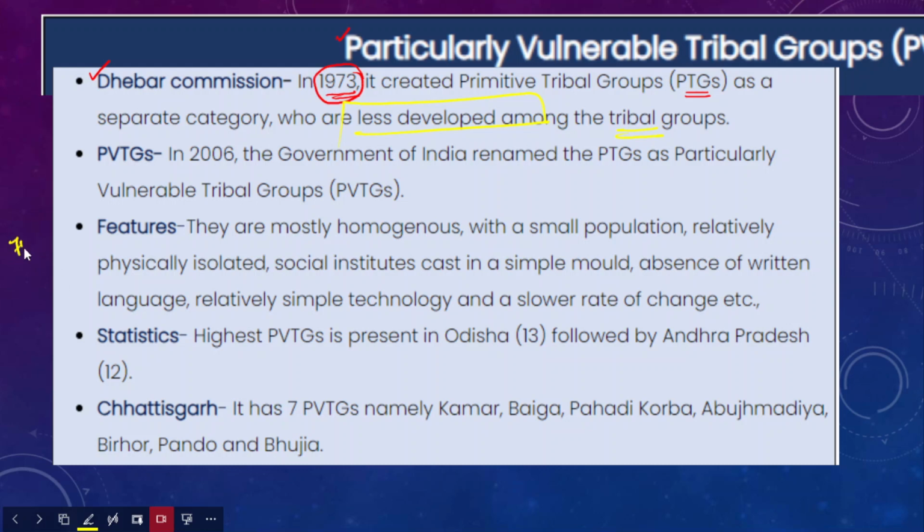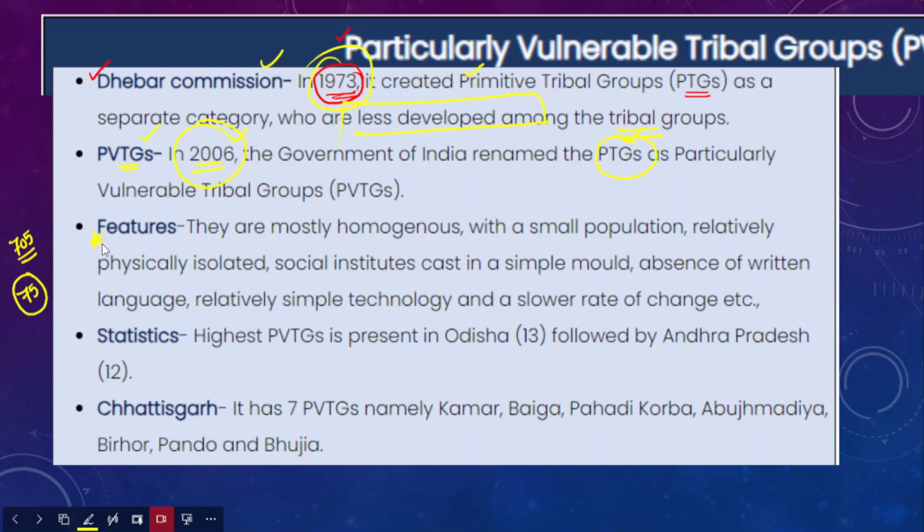We have already discussed that out of 705 tribal groups, particularly vulnerable tribal groups are 75. The government renamed the primitive tribal groups as particularly vulnerable tribal groups in the year 2006. So who called them primitive tribal groups? The Dhebar Commission in the year 1973. However, the particularly vulnerable tribal groups have certain features.